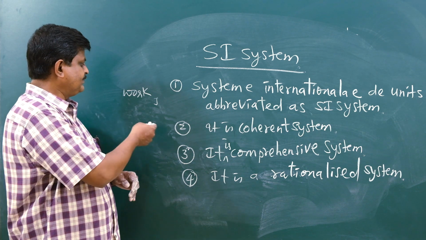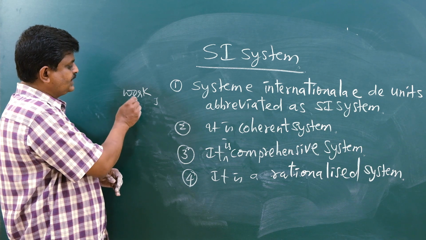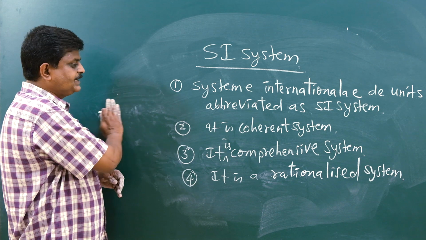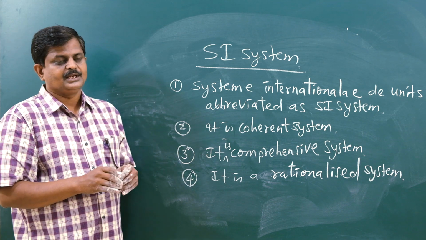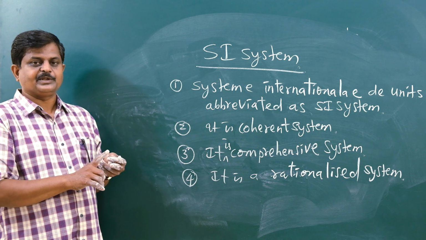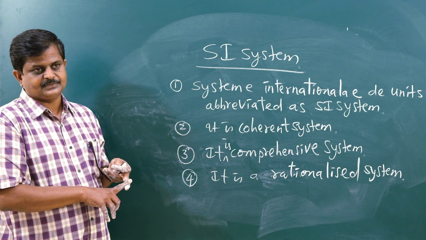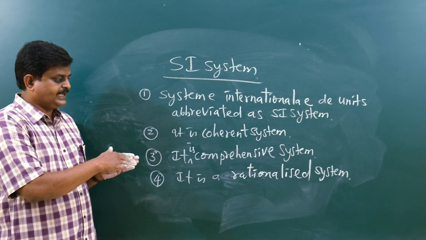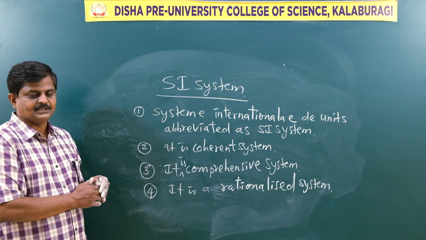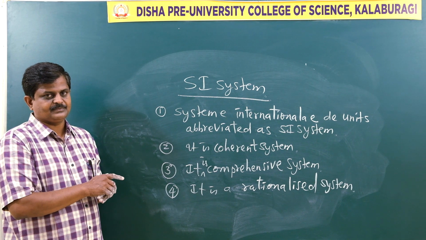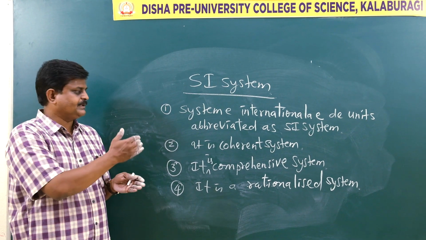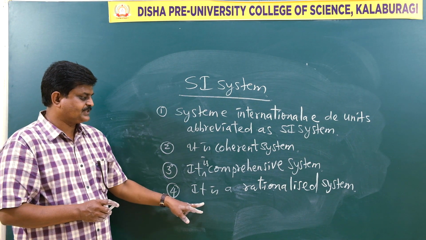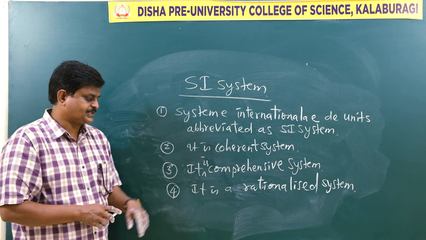Agree? The best example we can quote is that the units of work and energy are the same, because conceptually they are the same. What is work, please? It is always done with the expenditure of energy. Just see, work and energy are correlated. That is why they have used the rationalization: they must have the same unit, and we are using the same. That is why the unit of work and energy is the joule. In this regard, the SI system is called the rationalized system.